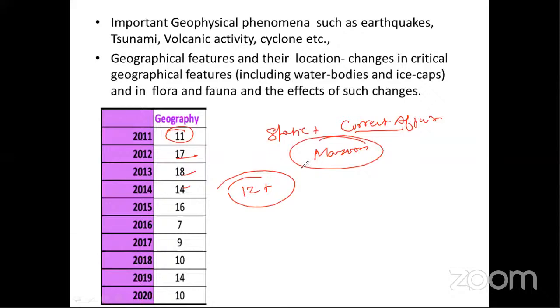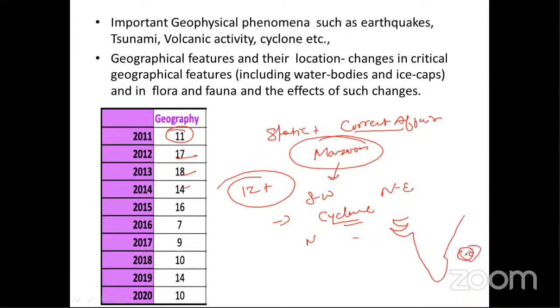For example, if there is news about the monsoon, then be prepared about the monsoon. Maybe in prelims they can ask you a question about the southwest monsoon or northeast monsoon. Maybe there is some news on cyclones: formation of cyclones in the Bay of Bengal, the reasons behind cyclone formation, and which countries are responsible for naming the cyclones. Every time you see a different name of a cyclone, so who is responsible for naming it, and why in the Indian coast are cyclones formed in the Bay of Bengal?